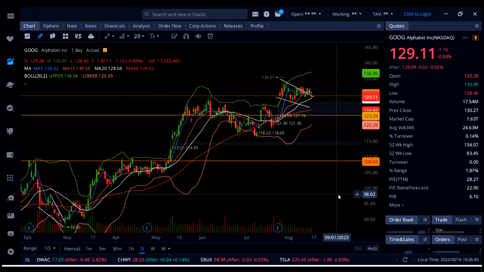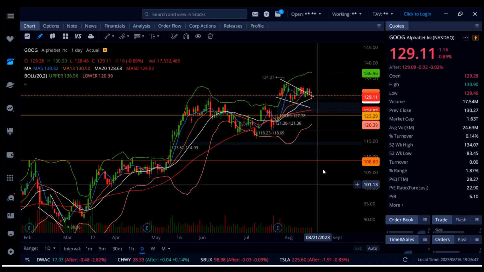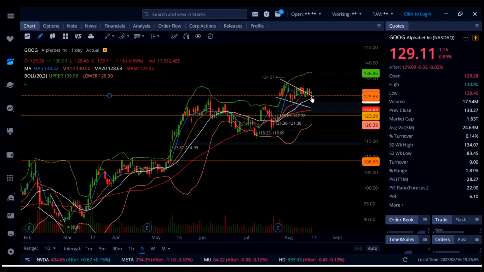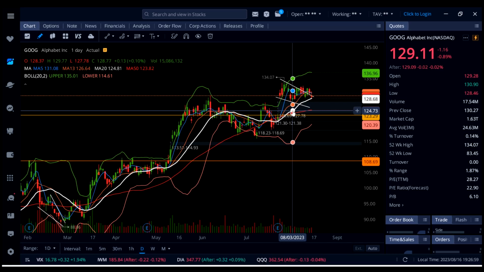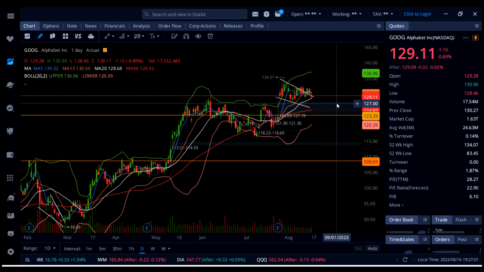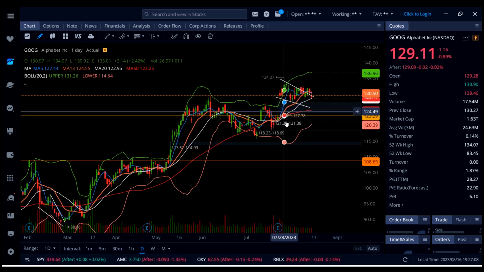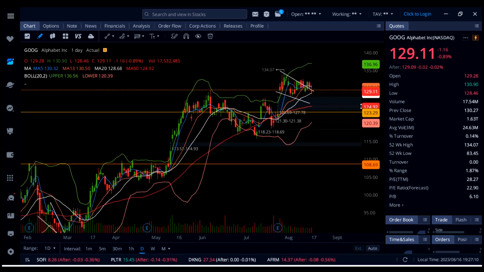On Google, stock is down 0.89%, and Google stock is also holding the positively sloping white line 20 SMA sitting close to 129. So this is going to be a key level right here, guys, the white line 20 SMA, and as soon as that gives up, you're going to see a dump on Google stock, also down to this support down here around 127 to 126, and then watch out for a move all the way down to 124, the rising red line 50 SMA.